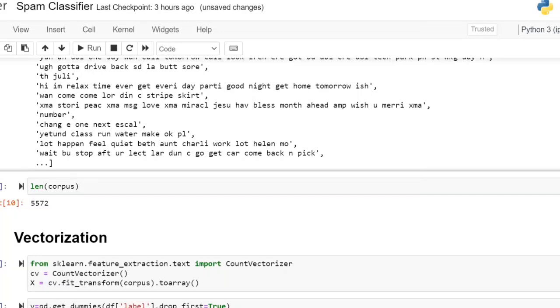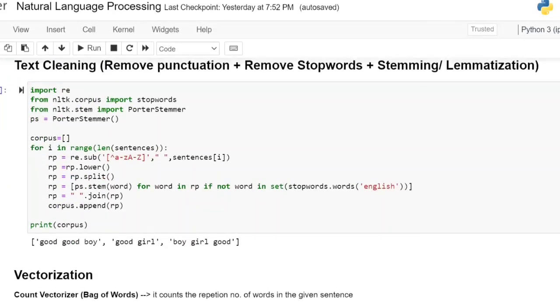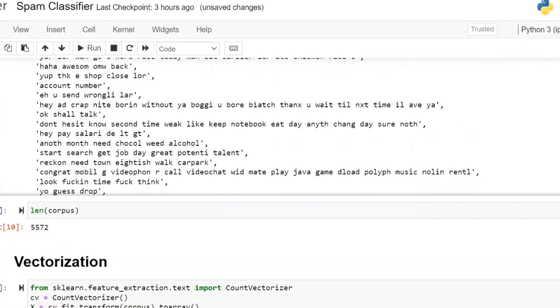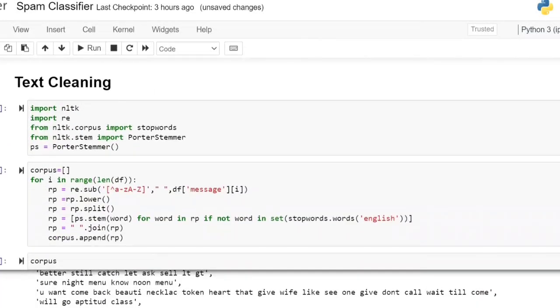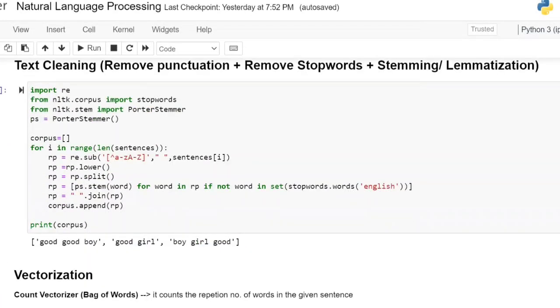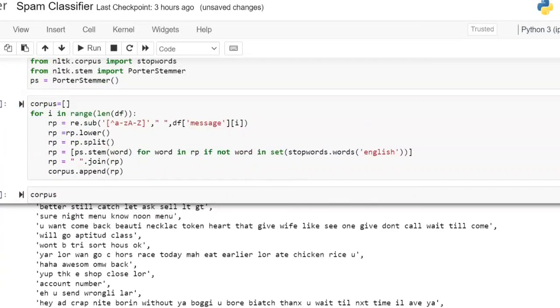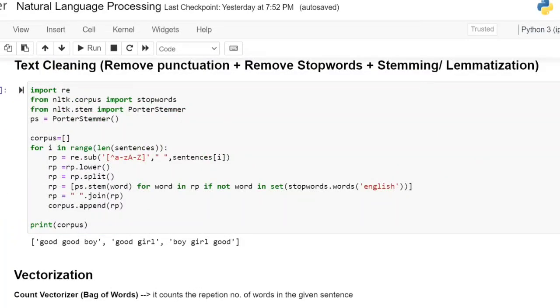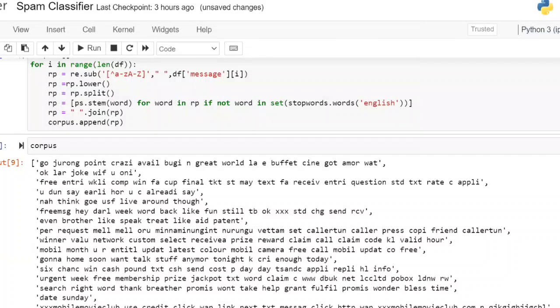And if you observe this length, a total of 5,572. After text cleaning, what have you done here? The same code as it is I have copied here. Anything new I have done? Corpus is equal to an empty list, same thing, copied code. Everything I have copied as it is. And here you have printed the corpus. Here also I am printing the corpus. Same to same. Whatever was there, I have only copy-pasted.